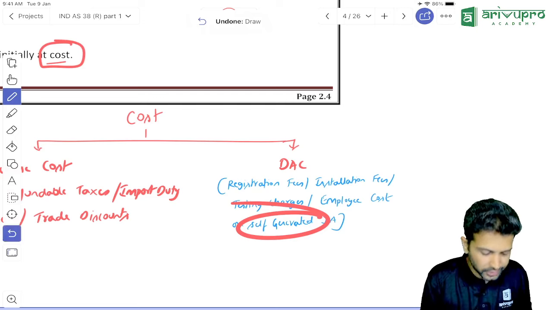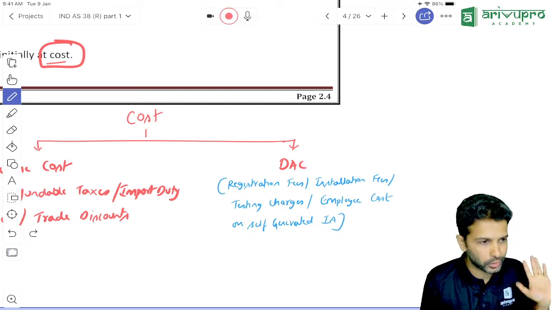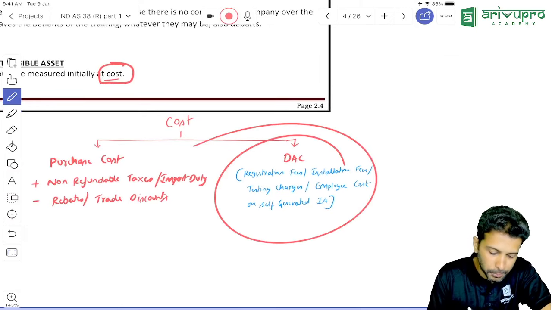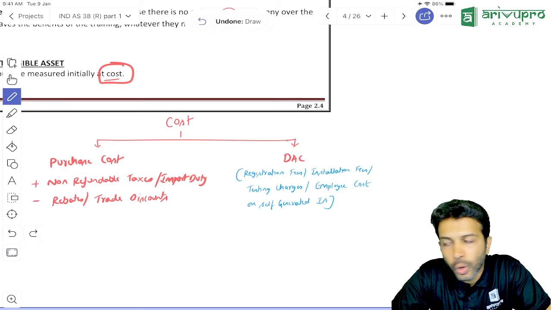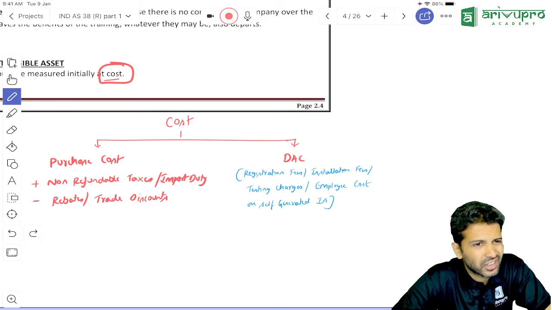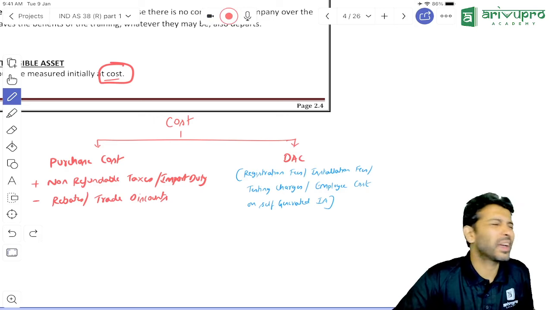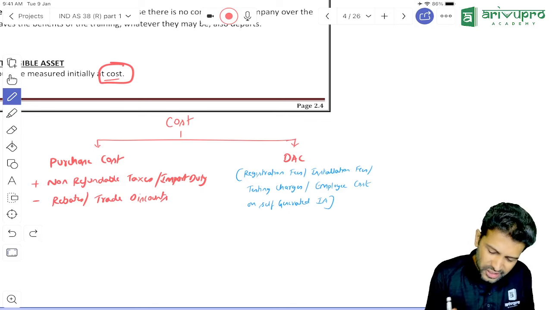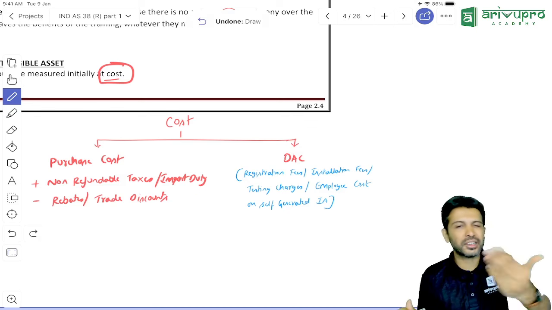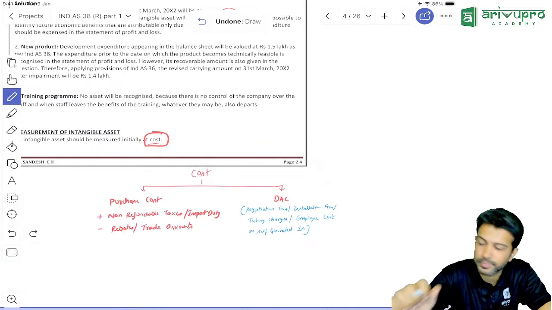About self-generated intangible assets, I'll cover it after an hour or so. There is a separate section for it altogether. So these are some of the examples. One more component was there in PPE. What was that? DSR. Sir, DSR is a repair cost. For intangible asset, will repair cost arise? No. So that's the reason DSR is not there here. But the rest of everything is pretty much the same. That's all. A repetitive concept in my view.